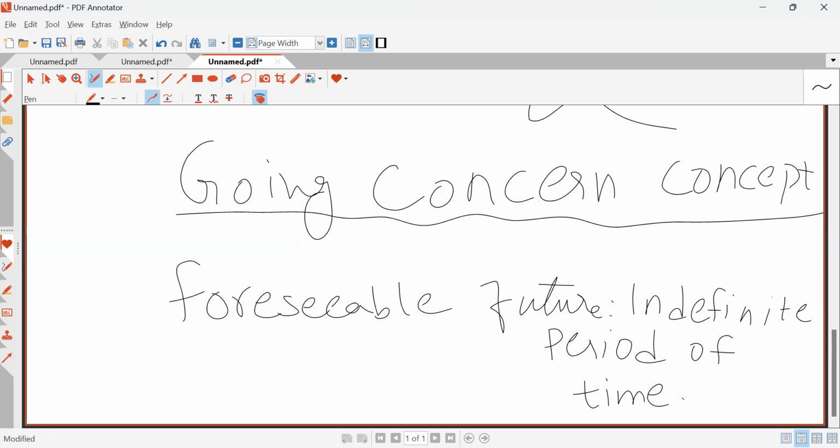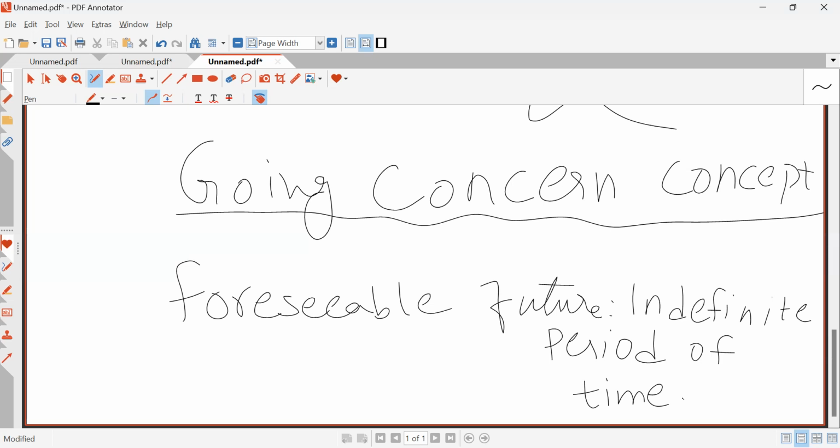The major application of this concept is that we record our asset at cost less estimated depreciation rather than market values, since we know that market value will keep on changing and we have to continue our business. But if the business is about to shut down, then the non-current asset must be shown at the market values, that is disposal values. Okay, beta?